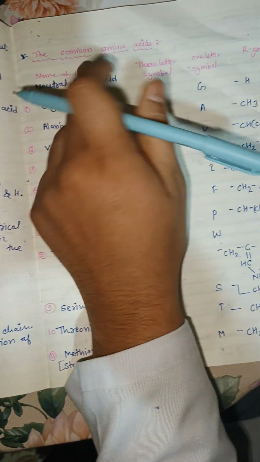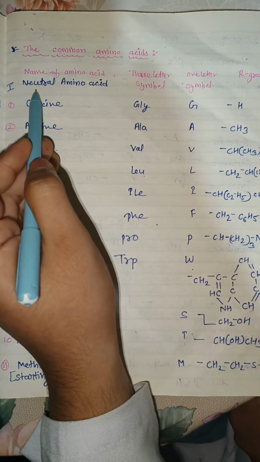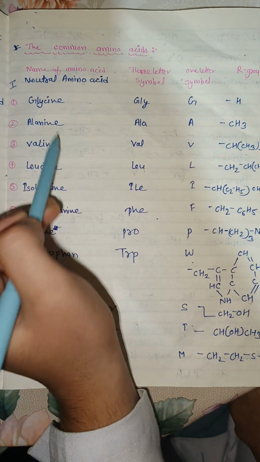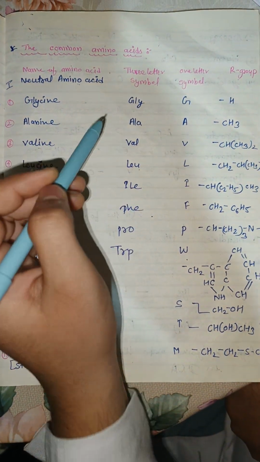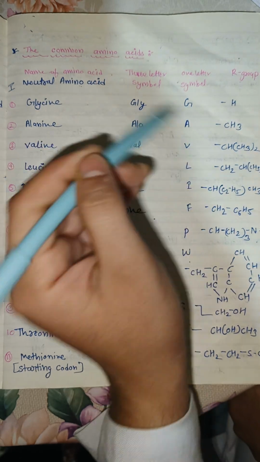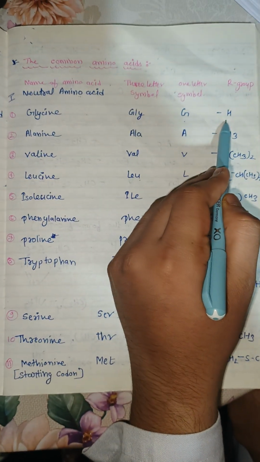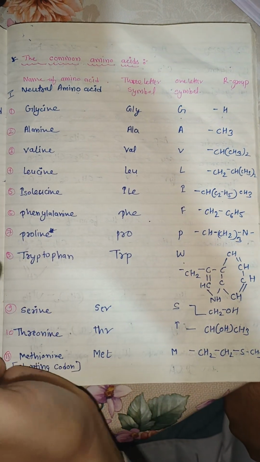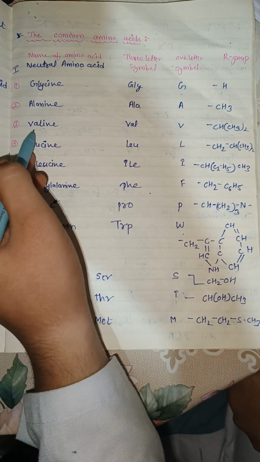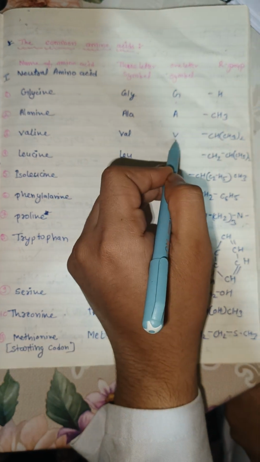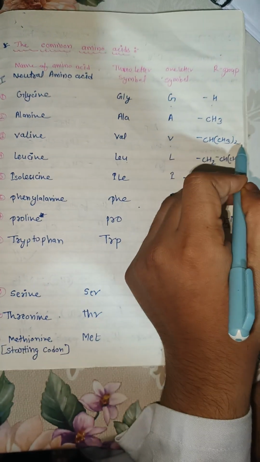Here are some common amino acids. First, the neutral amino acids. Here the name of the amino acid, the three-letter code, the single letter code and the R group. Glycine has the three-letter code GLY, single letter G, and R group is H. Valine has VAL, one letter V, and here the CH3 group.